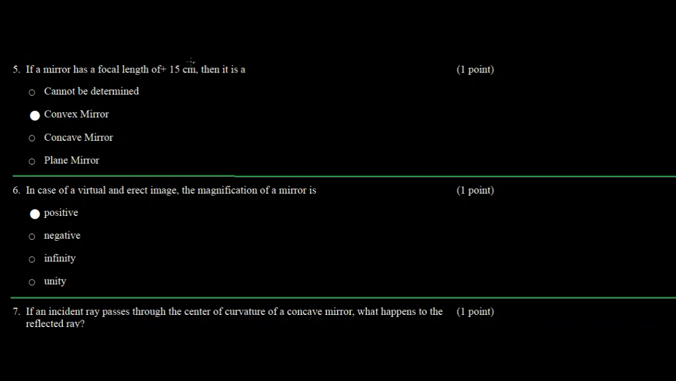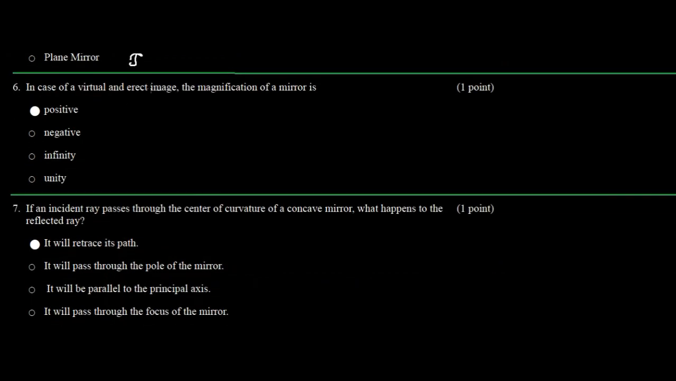Next question, if the mirror has a focal length of plus 15 centimeter, then it is a convex mirror, because a convex mirror always has positive focal length, a concave mirror always has negative focal length, and a plane mirror has infinite focal length. In case of a virtual and erect image, the magnification, so you know, if magnification is positive, then the image is always erect. If magnification is negative, then it is inverted. So since the image is erect, as mentioned here, the magnification will be positive.